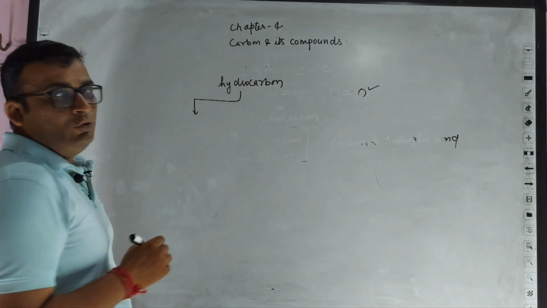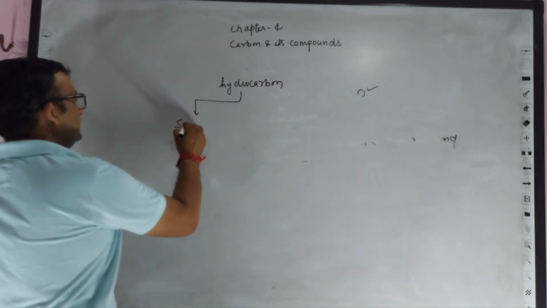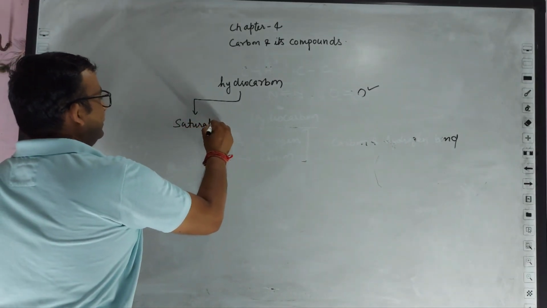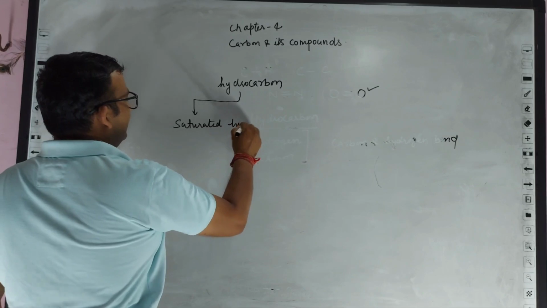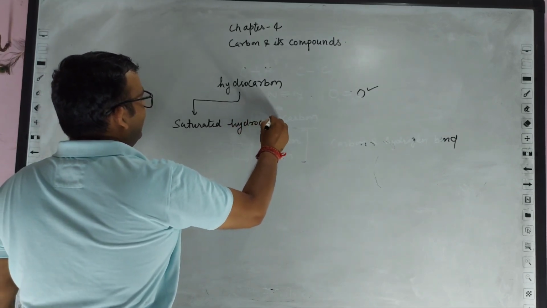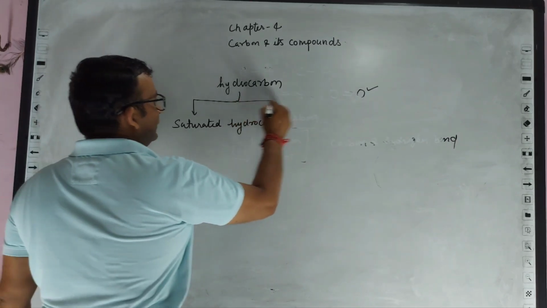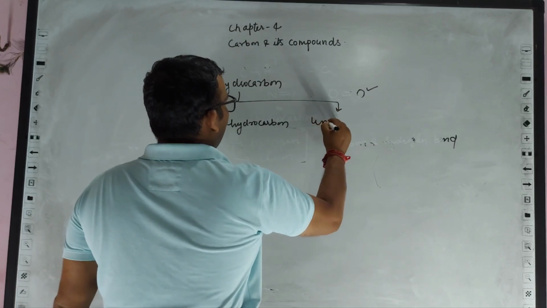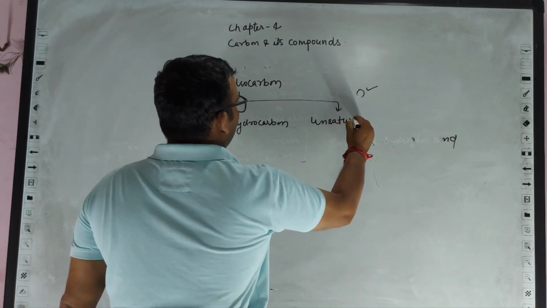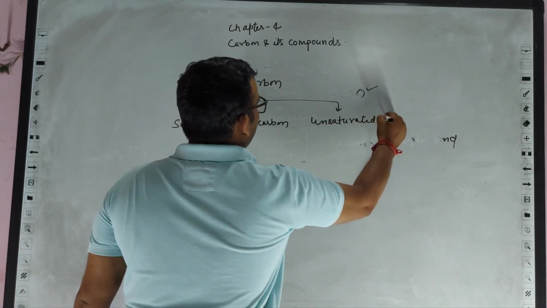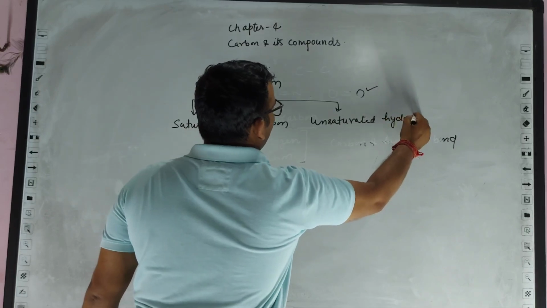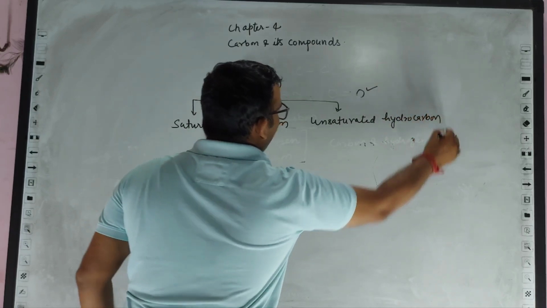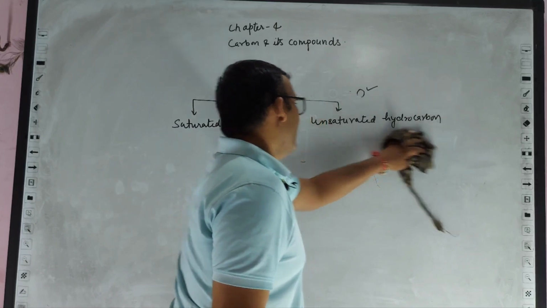it is of two types. First is saturated hydrocarbon and another one is unsaturated hydrocarbon.